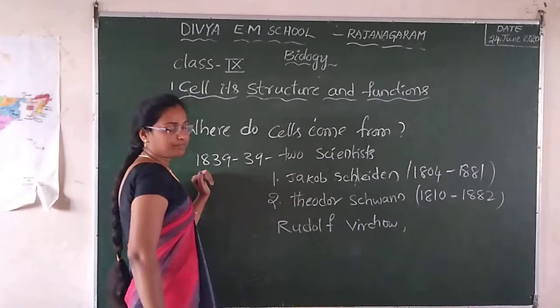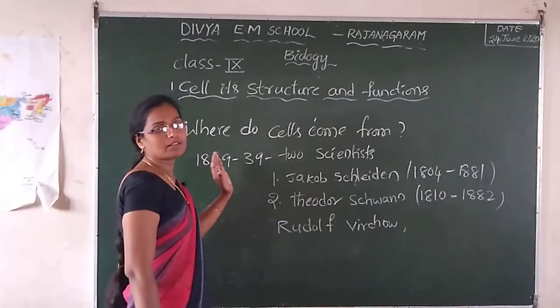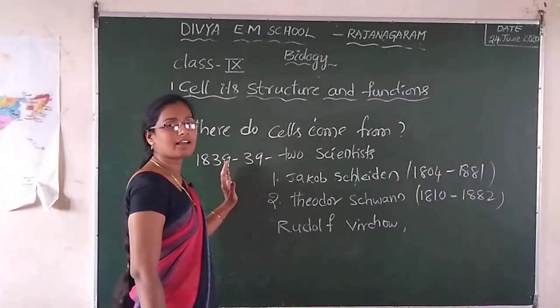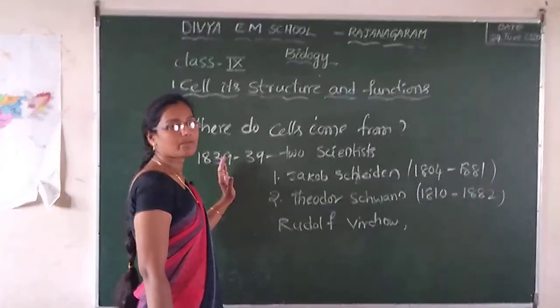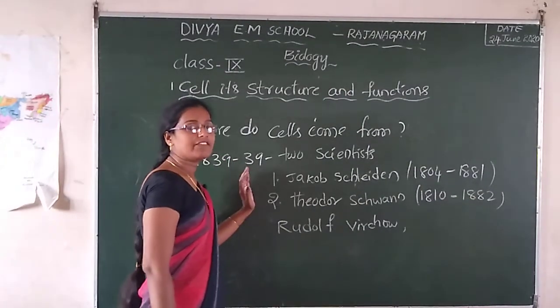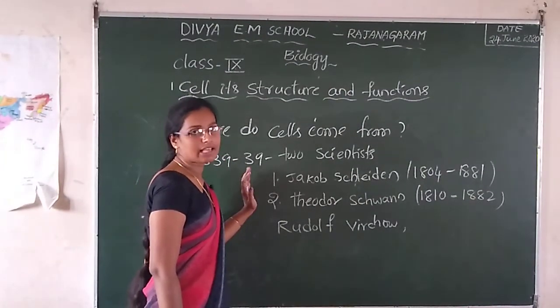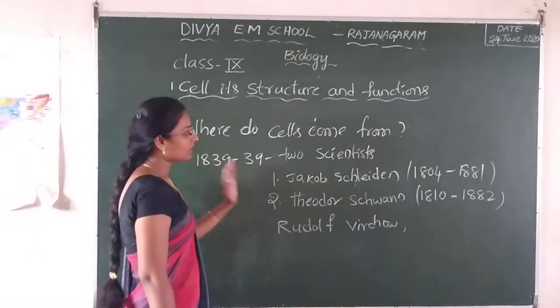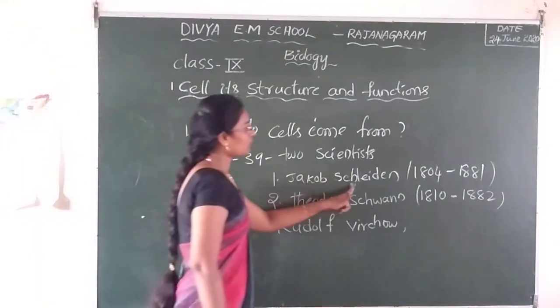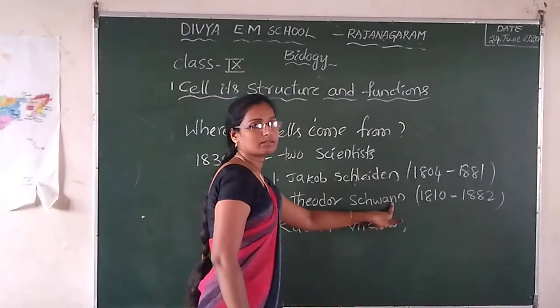What they told: every living organism contains cells. This was told by Schleiden and Schwann.